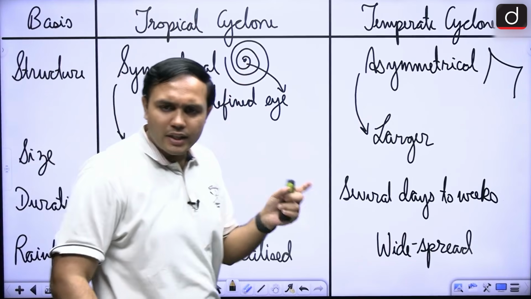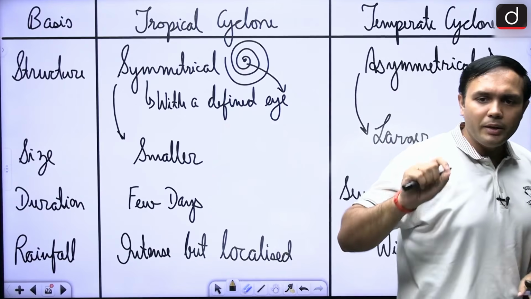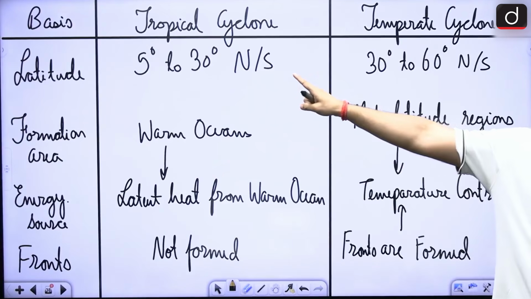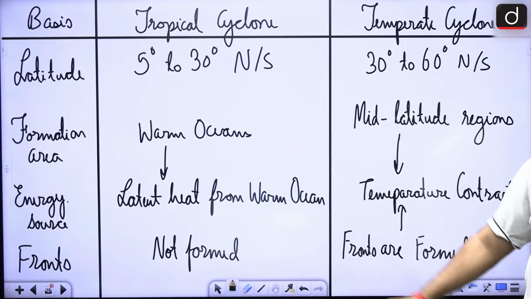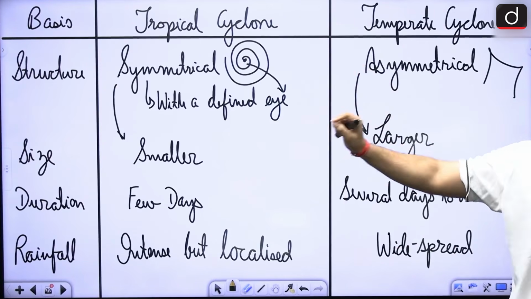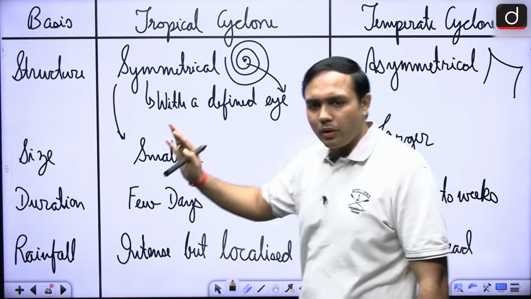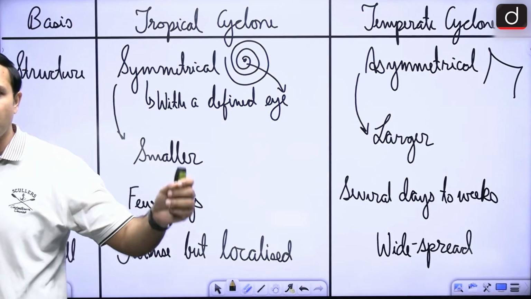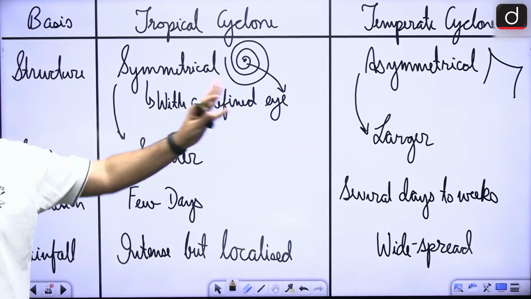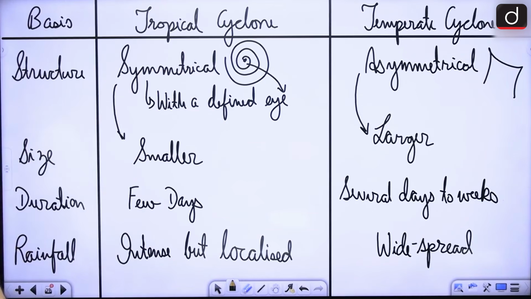So this is a basic idea about these particular aspects, right? These are very important aspects. So we are looking at latitude, formation area, energy source, and frontal formation. Next is structure, size, duration, and rainfall. Most of the questions that you might be asked come from these 7-8 parts only. If you are able to have a good revision of these two things, I think you are going to answer most of the questions from this cyclone section.